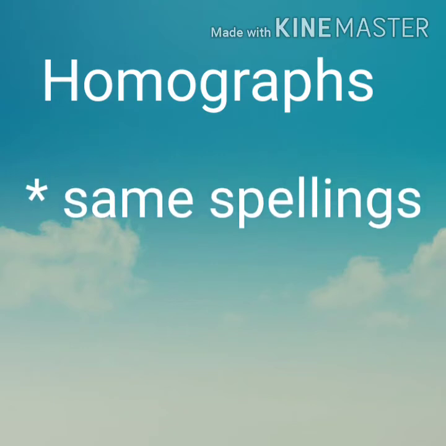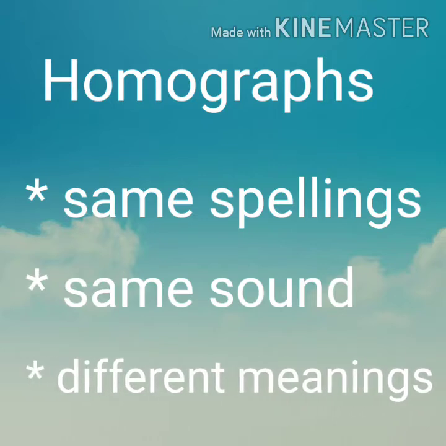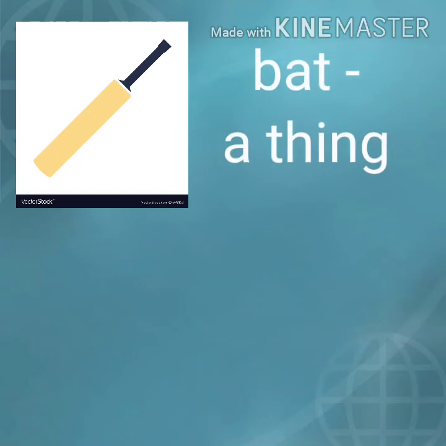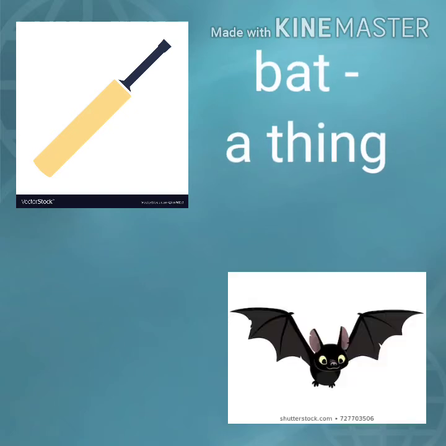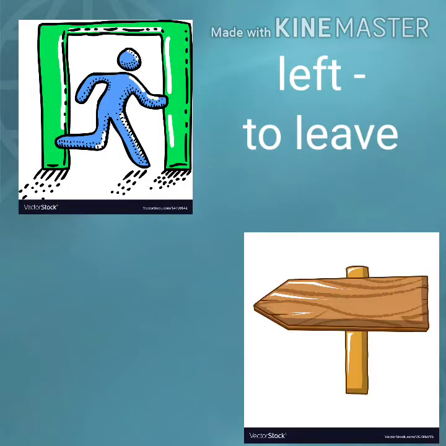Homographs are words with the same spellings, same sound but different meanings. Let us read about the homographs with proper examples. Look at this word bat that refers to a thing. Bat that refers to a mammal. The spelling and sound are similar but the meaning differs. Homo means same, graph means write. That means the same word has the same sound but different meaning.